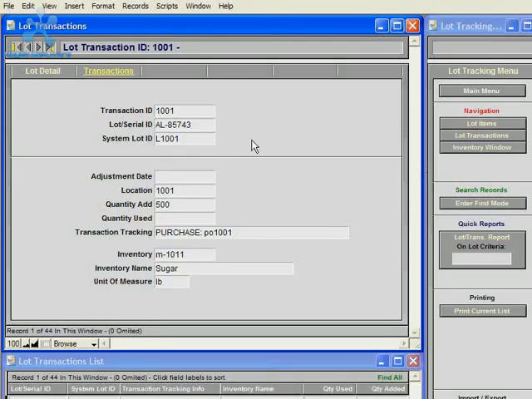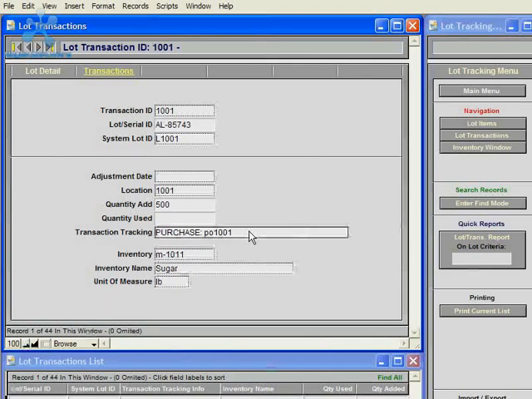A new lot transaction record is created each time a lot is purchased on a purchase order, lots are used on an invoice, lots are used on a bill of materials, or lots are created for finished goods in the manufacturing module. And each time a lot is created, it includes transaction tracking information.